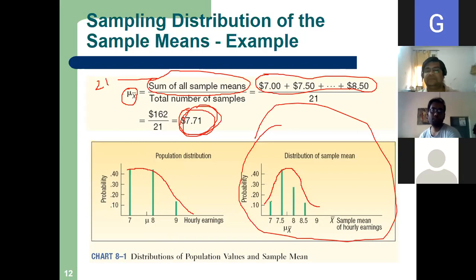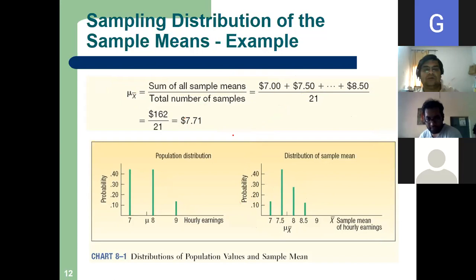So the right hand side is the distribution of sample mean, and the left hand side is the population distribution. What is population distribution? Simply, I calculated the probability for each population value and plotted it. But in this distribution of sample mean, I have plotted all 21 sample means and I have got this. Why are 21 data points not showing? Because you can see there are many samples having the same mean, 7.